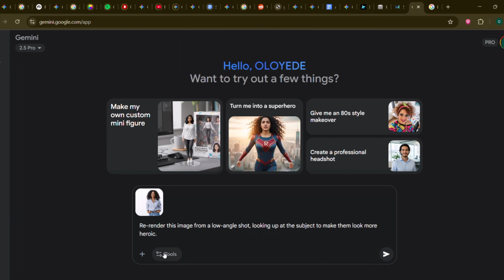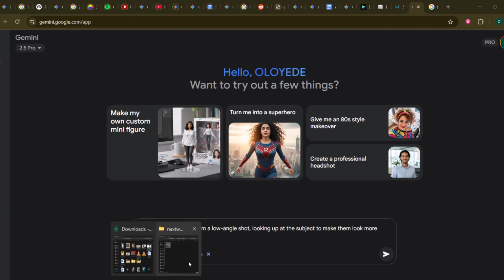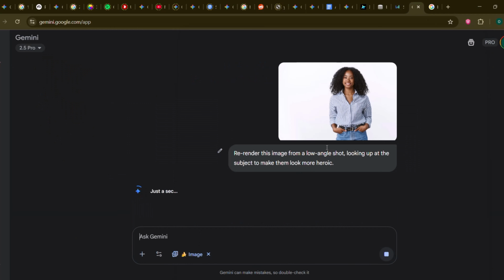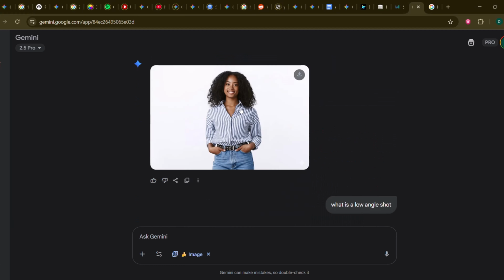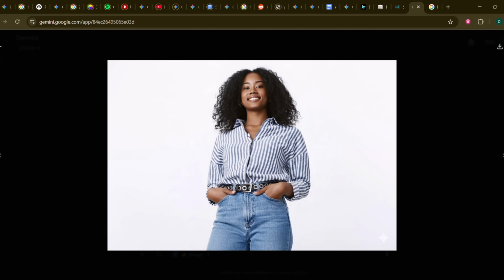12. Camera angle control. Don't like the shot? Change it. Re-render this image from a low-angle shot, looking up at the subject to make them look more heroic. Try drone shot, macro shot, or wide angle.